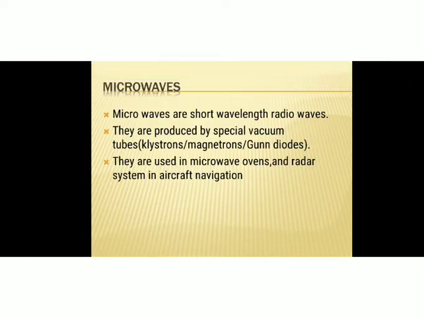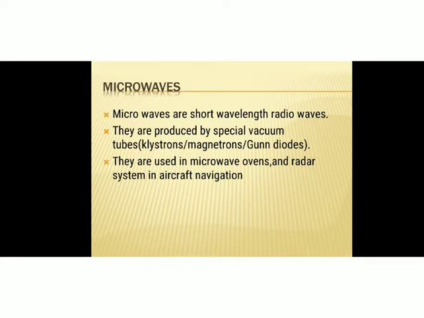The next electromagnetic wave is the microwaves. Microwaves are short wavelength radio waves. They are radio waves themselves, but short wavelength ones. They are produced by special vacuum tubes such as klystrons, magnetrons, gun diodes and the like. These microwaves are used in microwave ovens and radar systems in aircraft navigation.